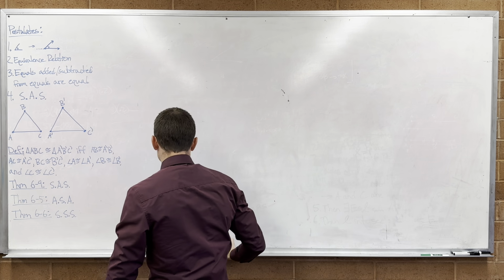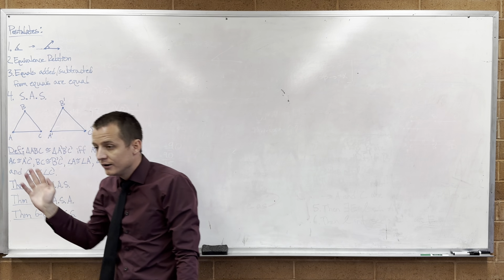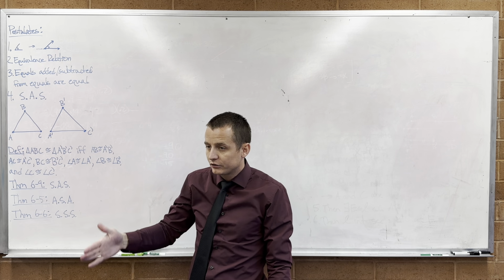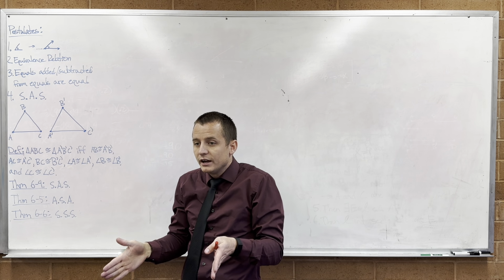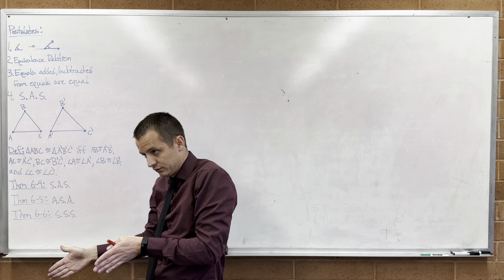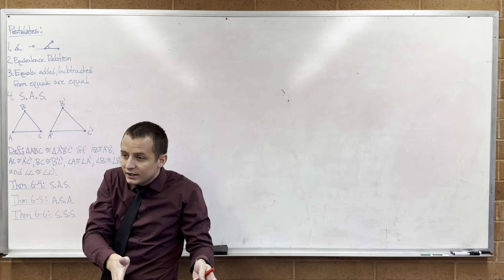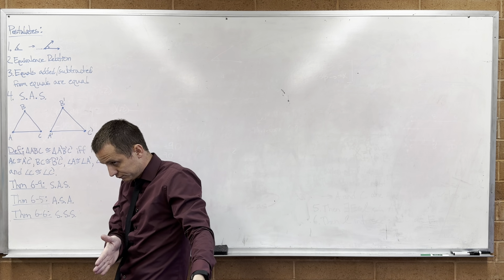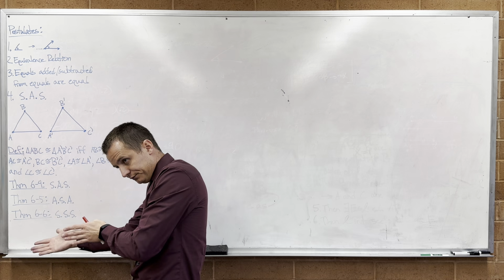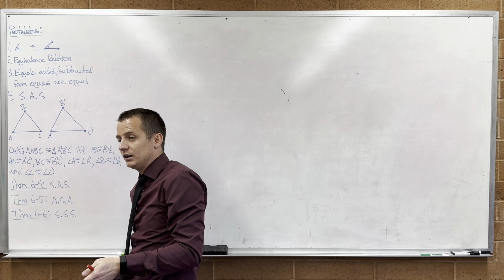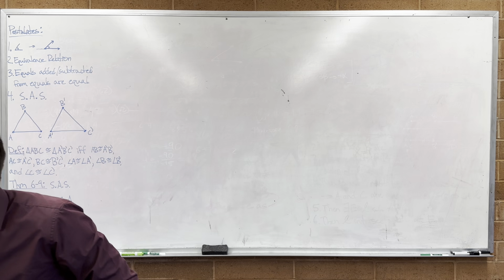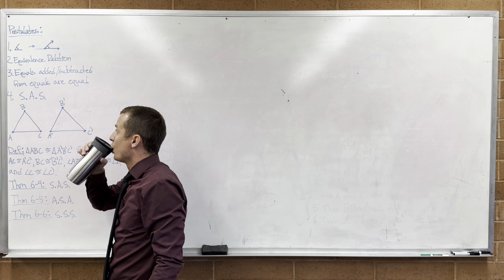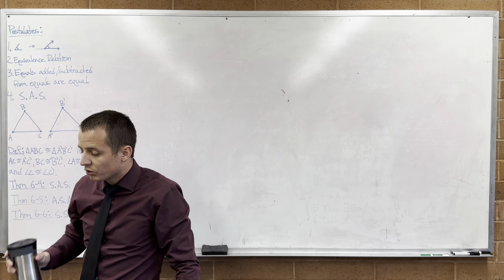Postulate 2 is the one that says that angle congruence is an equivalence relation. In other words, it's reflexive, symmetric, and transitive. Every angle is congruent to itself: reflexive. If angle A is congruent to angle B, then angle B is congruent to angle A: symmetric. And if angle A is congruent to angle B and angle B is congruent to angle C, then angle A is congruent to angle C. That's the transitive property. Reflexive, symmetric, transitive: that's what it means for it to be an equivalence relation.